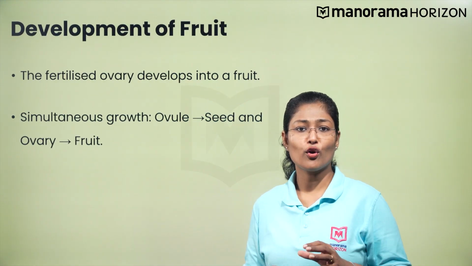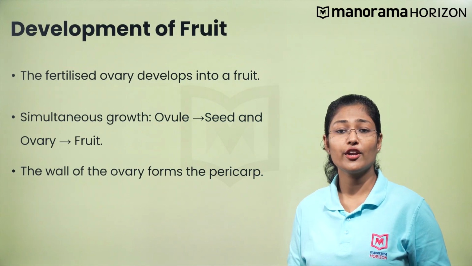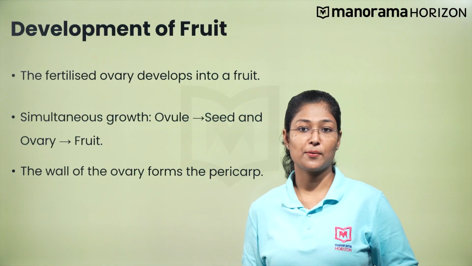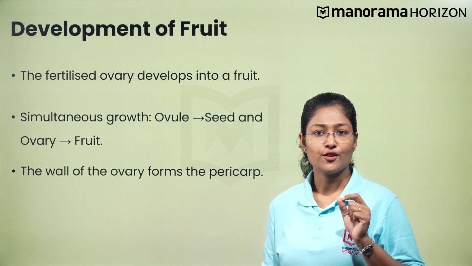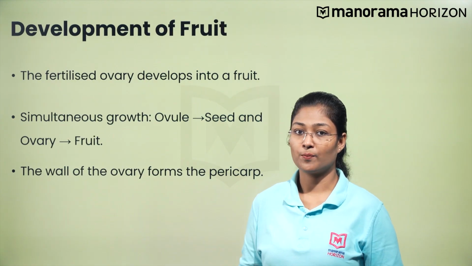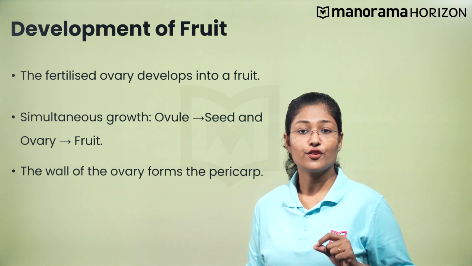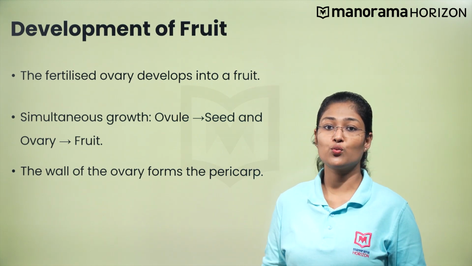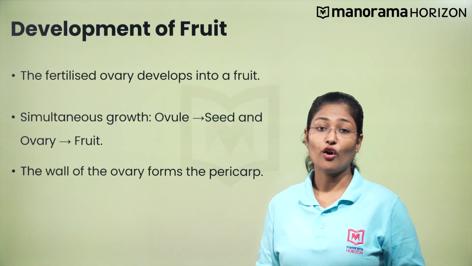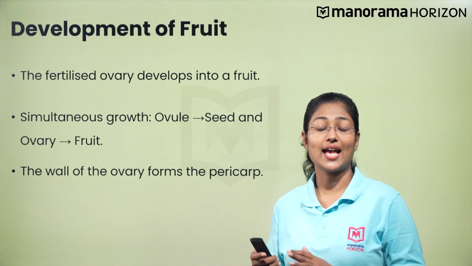So, as the wall of the integument forms a seed coat, the wall of the ovary forms the wall of the fruit, which is also called the pericarp. Did you notice the fertilized ovule of an ovary develops into a seed? If an ovary has a single ovule, the fruit developed from it would have a single seed. On the other hand, the ovary with two seeds will develop into a fruit with two seeds and so on.